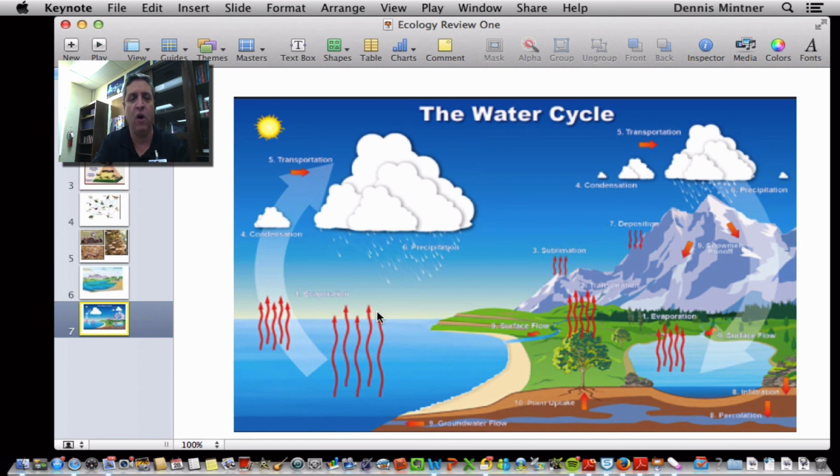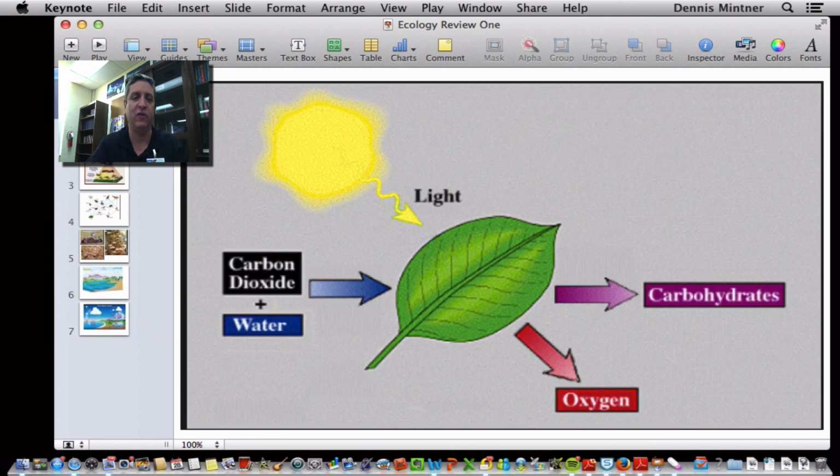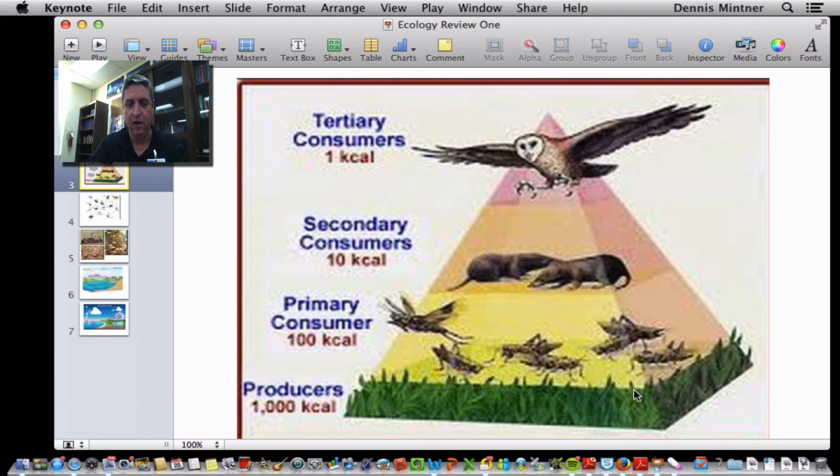They just continue on. Energy's not lost, it's just converted into a form that's not usable anymore as heat in the atmosphere or whatever. So we can't use that again for food. But as long as the sun is shining on, then we get photosynthesis, which is the base of all ecological pyramids.